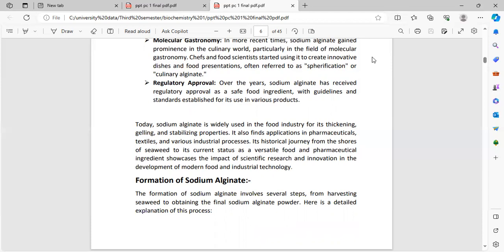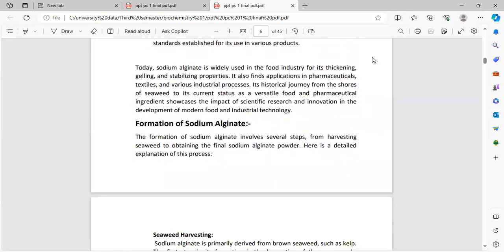Its journey from the shores of seaweed to its current status as a versatile food and pharmaceutical ingredient showcases the impact of scientific research and innovation in the development of modern food and industrial technology.